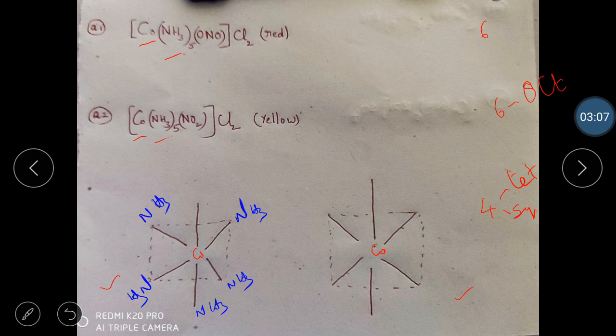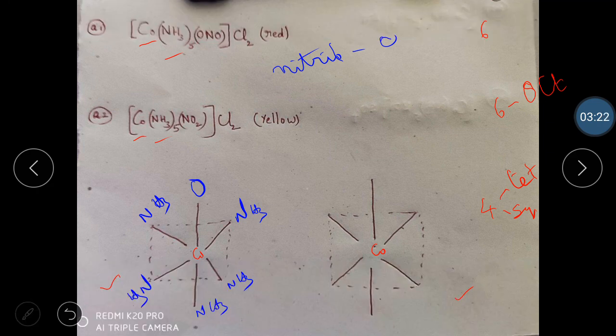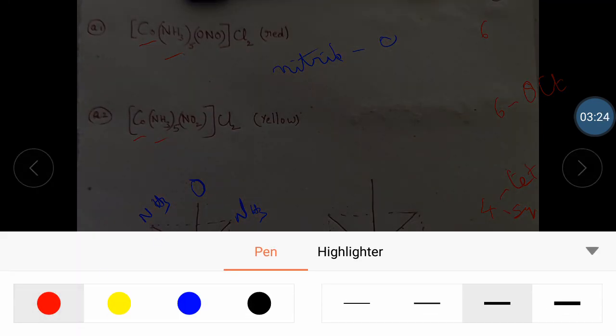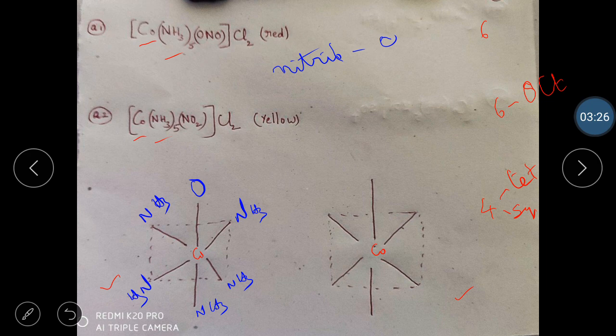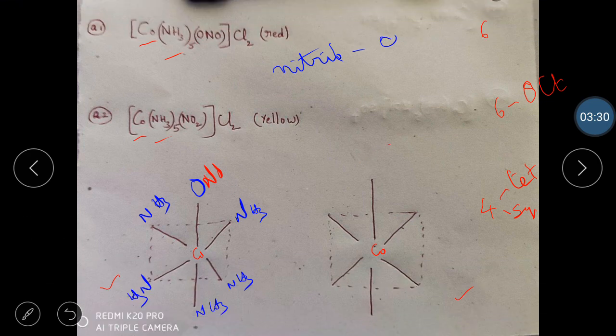The next one is what? The only one remaining is ONO. Be careful, when I write ONO we call it nitrito O. So the bond must be with O. So O is bonding, and NO comes after. So ONO. This is the structure of the first one.